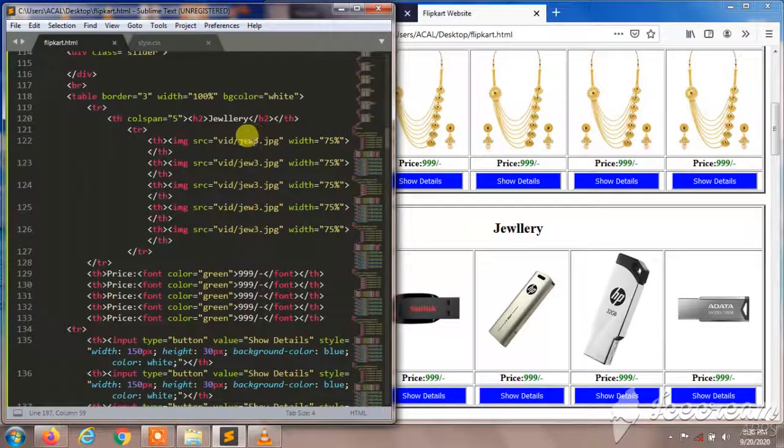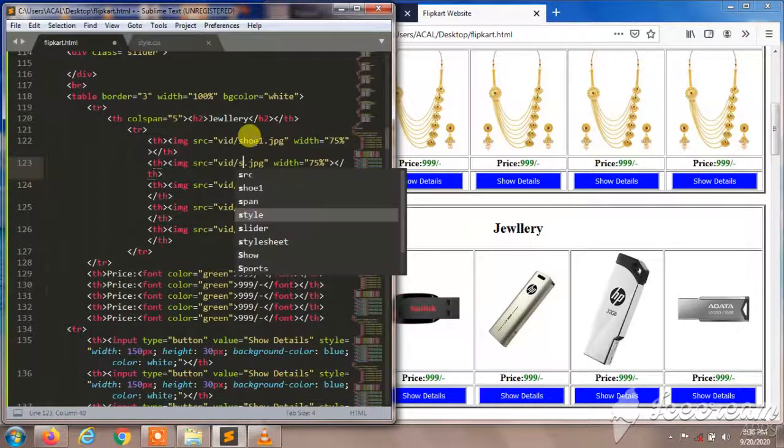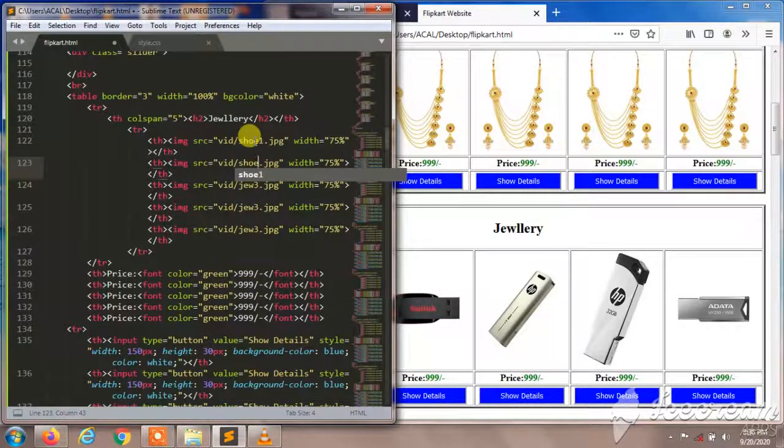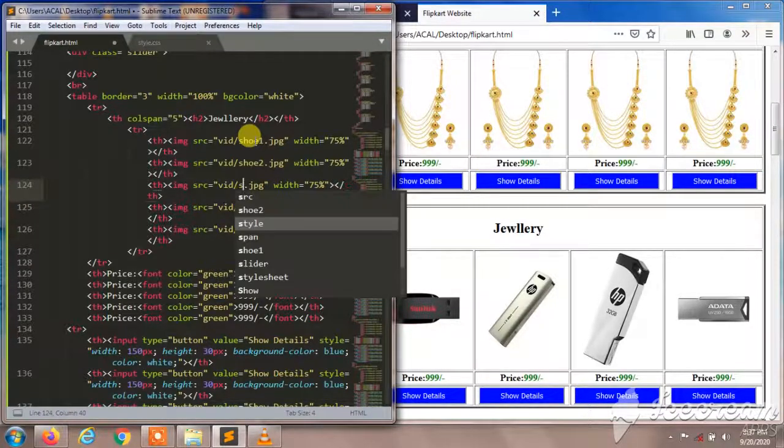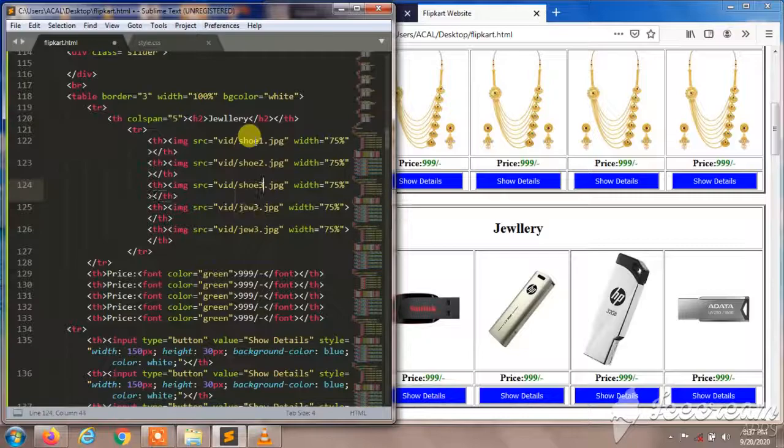And I'm going to change the first column. In the first column I think it's better to give some attractive products, so I'll give shoes: shoe 1, shoe 2, shoe 3 and 4 and so on.